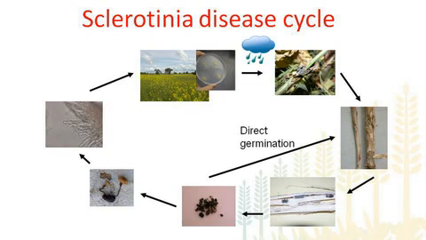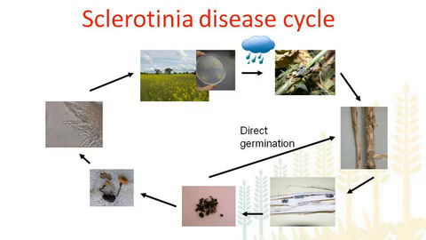In direct germination, the sclerotia germinate in the soil and produce mycelium, or fungal hyphae, and if they then infect plants present in the vicinity of these sclerotia, the fungus enters the stem through that point and causes basal stem infection. It is quite common in other crops, but in canola this rarely happens. In canola, most of the infection comes from the infected petals, and rarely from direct germination of the sclerotia.